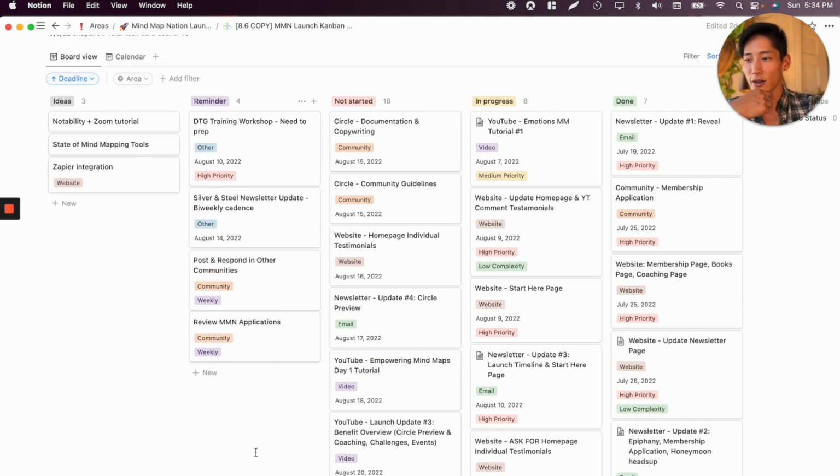On top of that, I also added a new column, right? And this is super useful if you have a new category of tasks come up as well. So for me, it was reminders. This is where, for example, if I need to respond to other communities to promote what I'm doing or review My Map Nation applications, right?